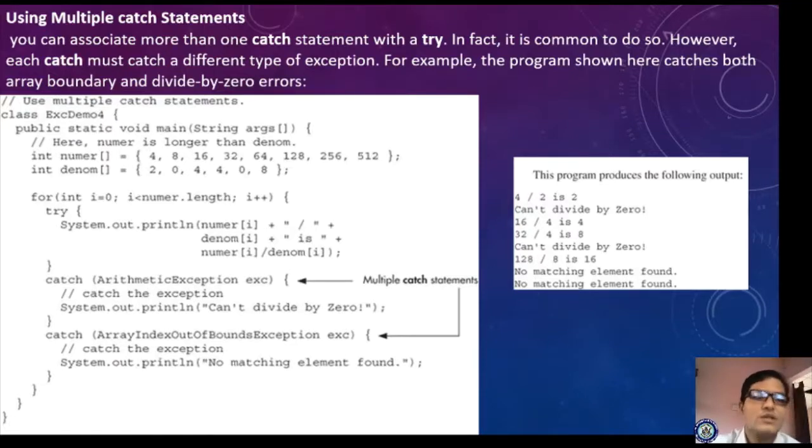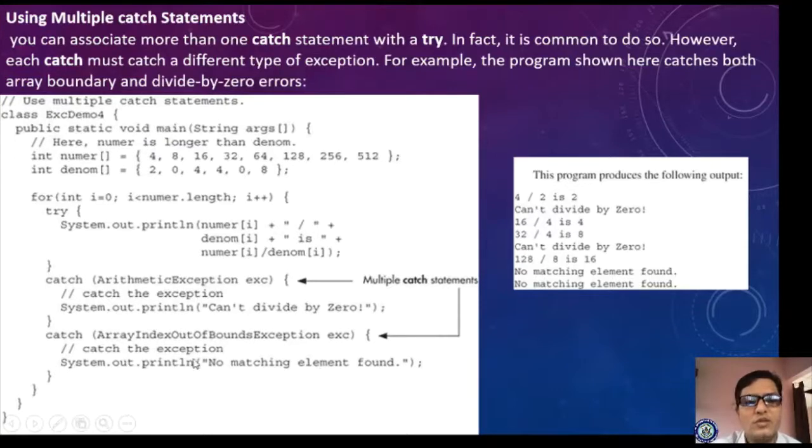Now let us see. Also we have seen multiple catch statements in the last class, right? So using multiple catch statements, if you know the types of errors in your program, according to your program you are specifying the types of errors that may occur. Your ArithmeticException is there. What does this ArithmeticException mean? It is a division by zero error. ArrayIndexOutOfBoundsException means you are accessing an array out of bounds while processing, right? So for that you are displaying no matching element found.